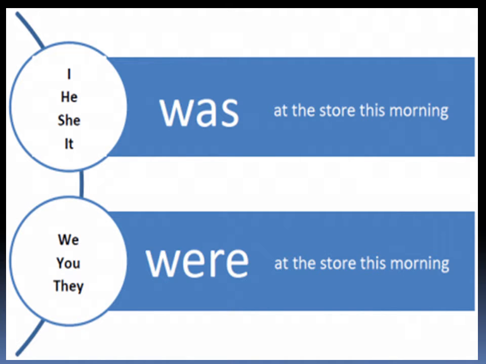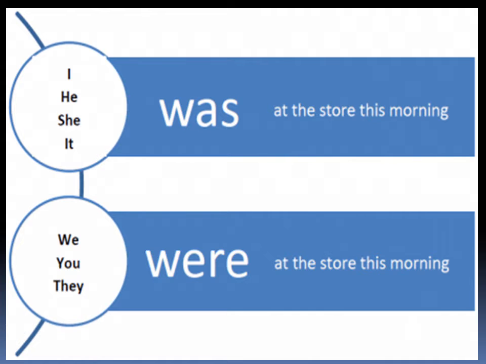We must know the use of was with pronouns also. We always use I, he, she, and it with was. Like we can frame the sentence: I was at the store this morning. He was at the store this morning. She was at the store this morning. It was at the store this morning.